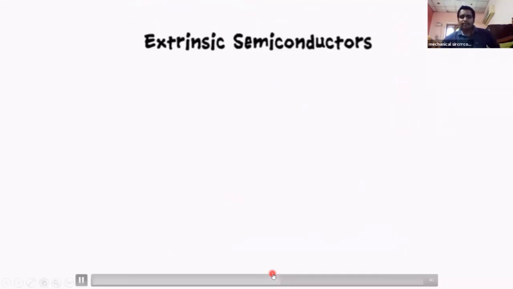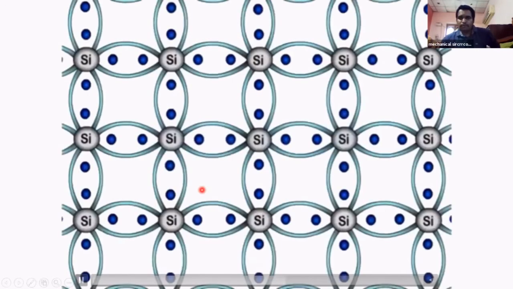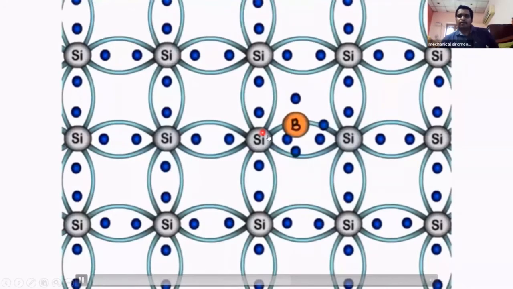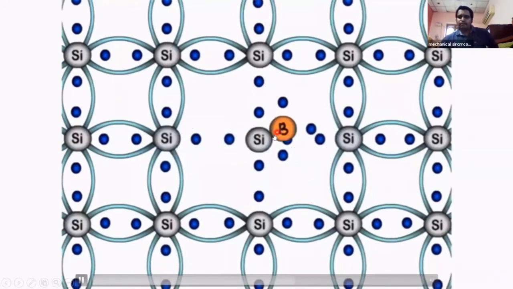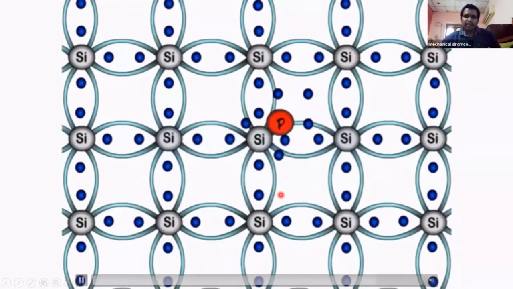The second type is extrinsic semiconductors, meaning we are adding some impurities. See this. Just remove one silicon atom and replace it with other materials. See this, the phosphorus element is replacing the silicon atom.